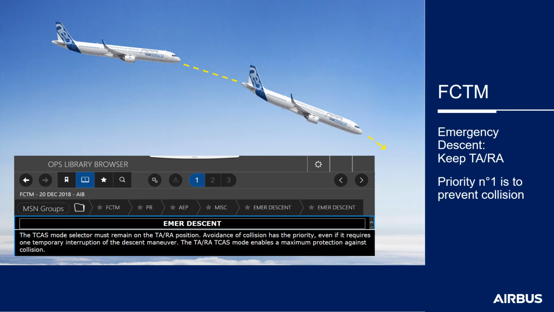A temporary reduction in descent rate or a temporary interruption of the descent will not immediately endanger people on board, whereas the collision with another aircraft must absolutely be avoided.